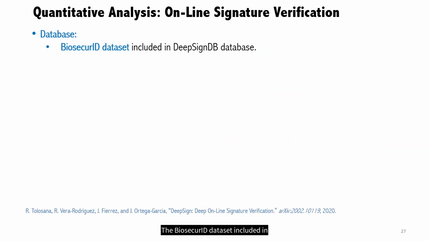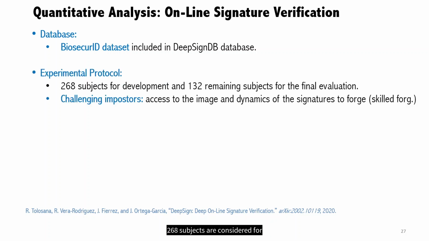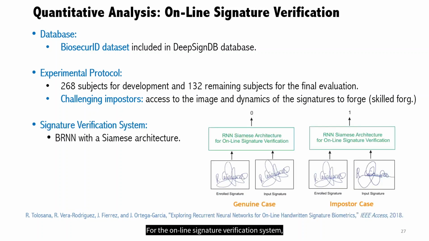The BiosecurID dataset included in the public DeepWriteSYN DB database is considered in this experimental framework. Regarding the experimental protocol, 268 subjects are considered for the development of the online signature verification system and the 132 remaining subjects for the final evaluation. Also, we focus on the most challenging impostor scenario, skilled forgeries. Forgers had access to the image and dynamics of the signatures to forge and practice the imitation as many times as they wanted. For the online signature verification system, we consider the popular approach presented by Tolosana et al., based on bidirectional recurrent neural networks with a Siamese architecture.